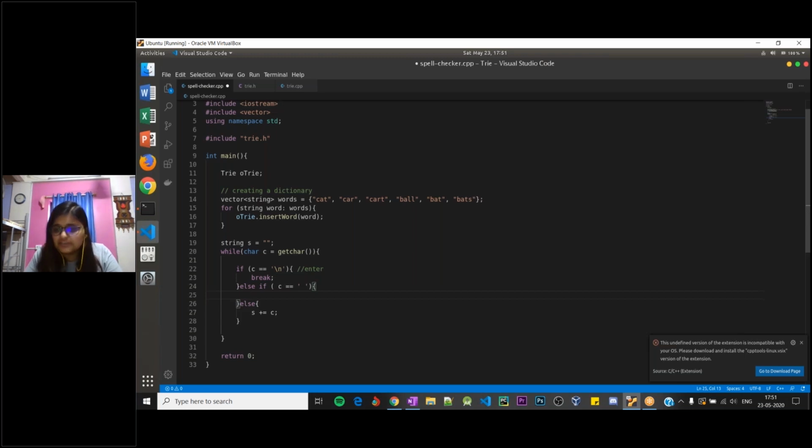Once we encounter a space, we need to reset our string S. Once we have a space, the previously entered word we should dump off and make space for a new word. But before we dump it, we need to check whether that word is present in our trie, in our dictionary. So I'll use search word, and I'll be searching the word S that I have with me.